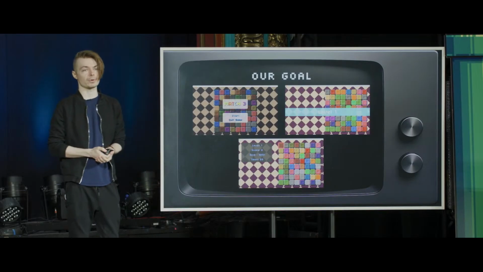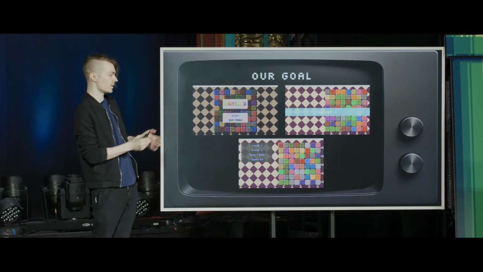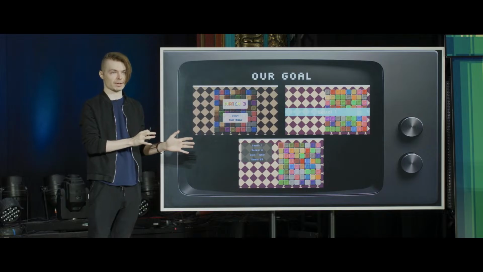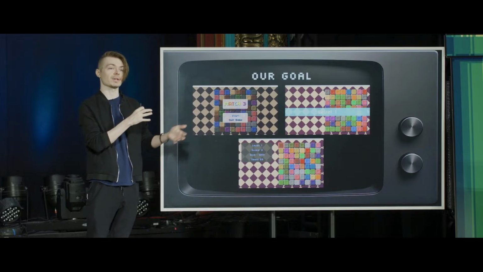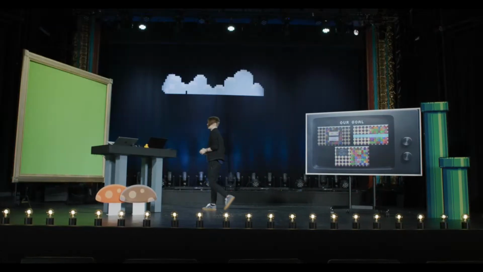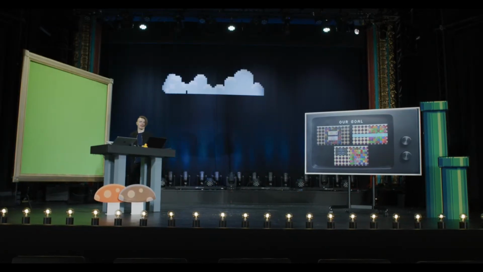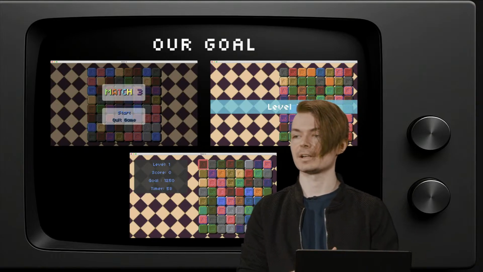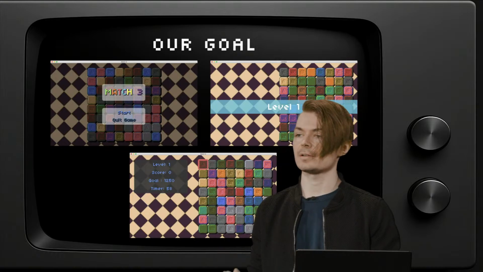As you can see here through a few previews of what our goal is to implement today, we have a somewhat feature-rich game example implementing the same exact principles of Match 3 using its own version, its own tile set therein. But I think it'd be nice to actually get a chance to take a look at what it looks like, and I'm hoping maybe if we could get a volunteer to come up and take a look at the game and try it out.